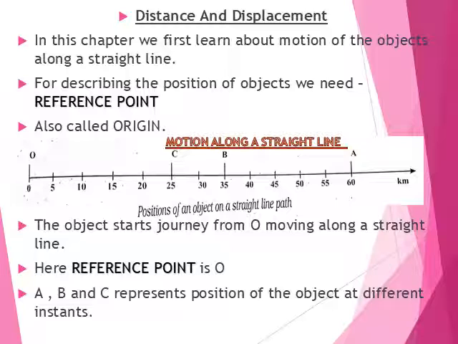The point from which the object starts its motion is known as the reference point. Here the point is O, which is also called the origin. And A, B, C represent the positions of the object at different instants of time, showing different positions after some time intervals.